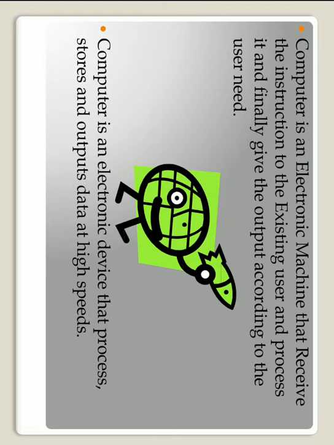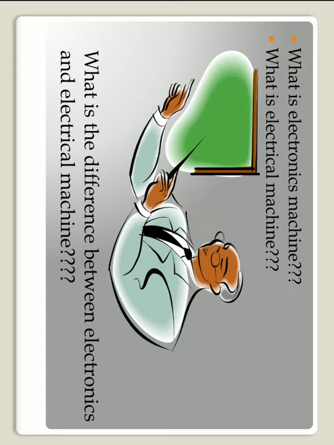From both of these definitions, we can conclude that a computer is an electronic device which accepts data with input devices like keyboard, mouse, and other input media, processes it, applies logic on it, and gives accurate results to the user. Now, there are two questions. What is an electronic machine and what is an electrical machine? Can you find the difference between the two?